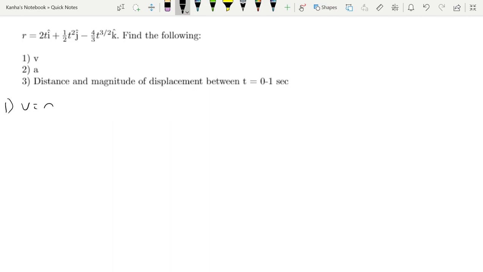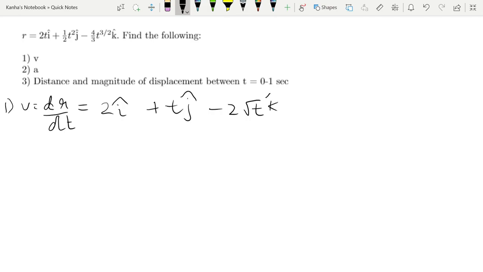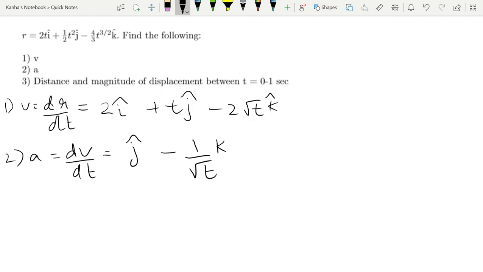Velocity is equal to dr by dt. So when you take the derivative of r, you get 2 i cap plus t j cap minus 2 root t k cap. Similarly, when you write the acceleration, you get dv by dt, which is again component-wise differentiation. So what you get is j cap minus 1 by root t k cap. This was simple. Now the third point is very interesting.